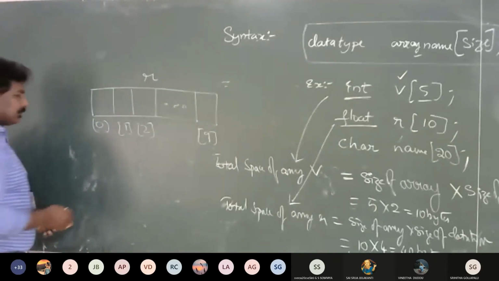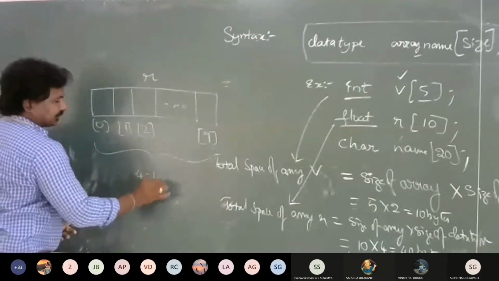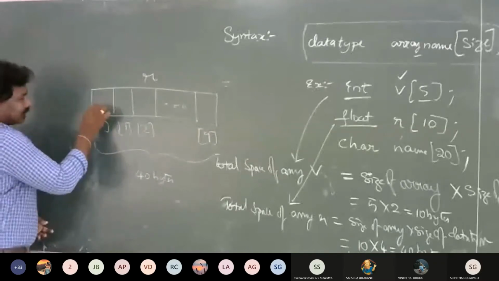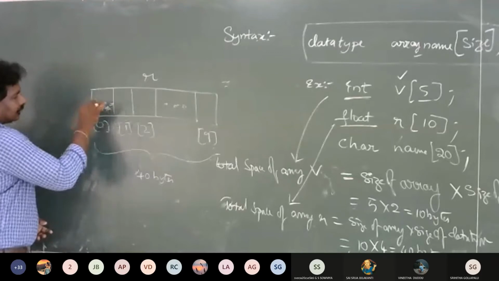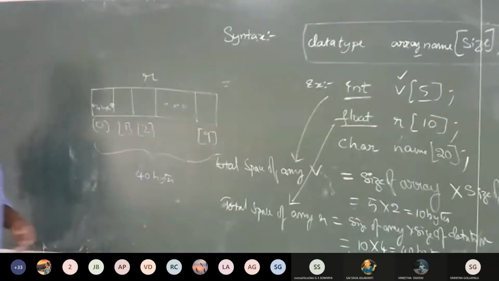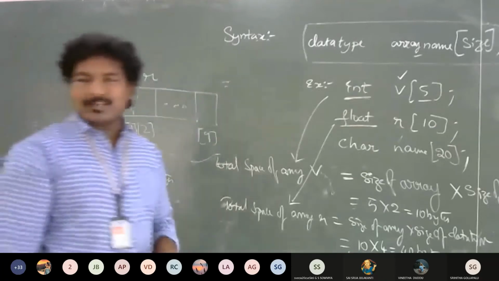And the total space is 40 bytes, whereas the size of each element is 4 bytes. One is 4 bytes and total 10 is 40 bytes.